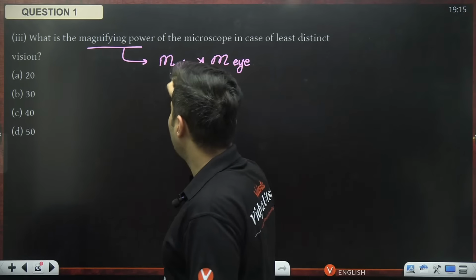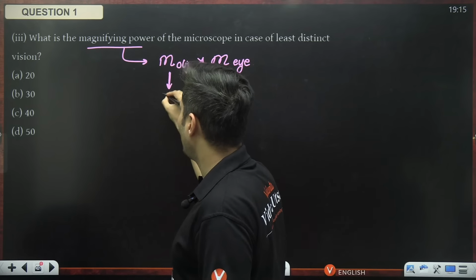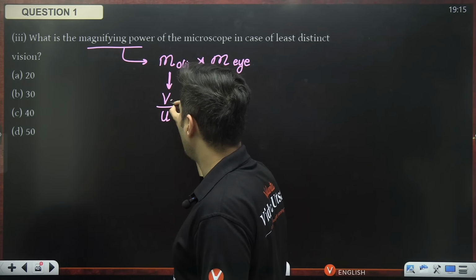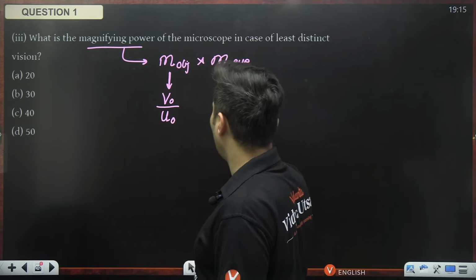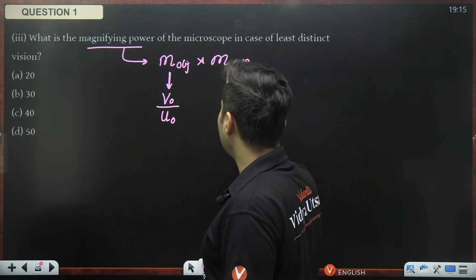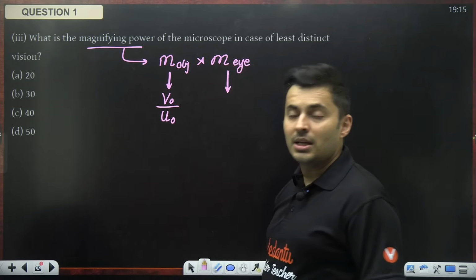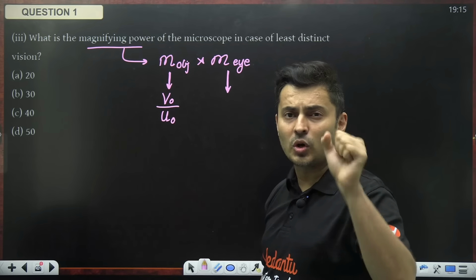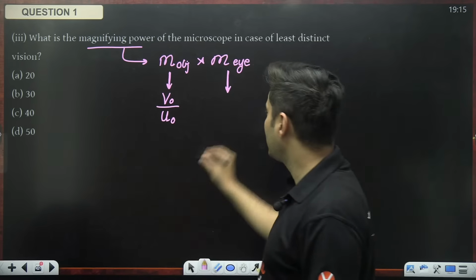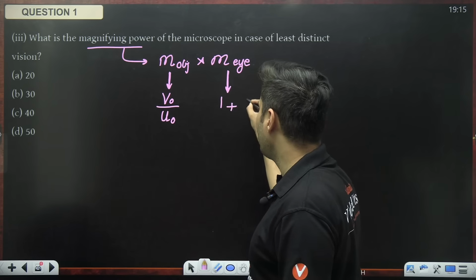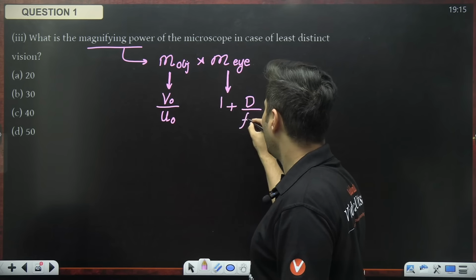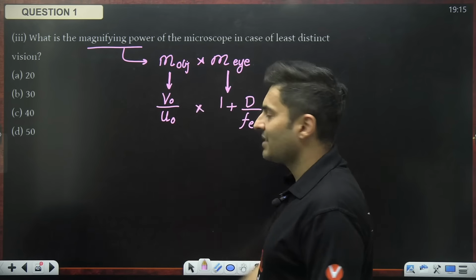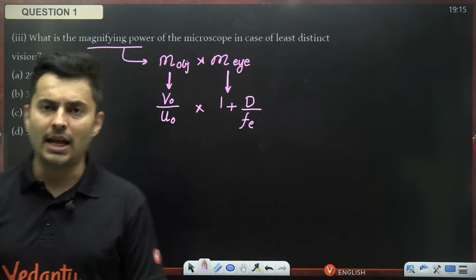Now, the magnification of the objective has the formula v by u, image distance for objective over object distance for objective. Because it is least distance of distinct vision, remember magnifying power, just like your simple microscope or a magnifying glass, has a formula of 1 plus D by Fe. You just take these two numbers and multiply, you will get the correct answer.